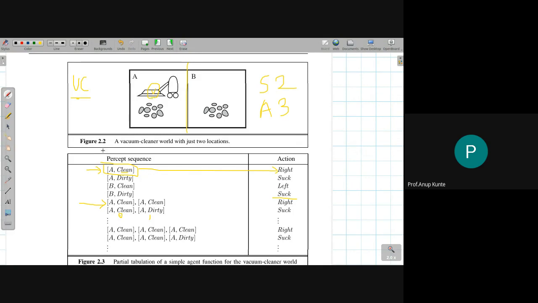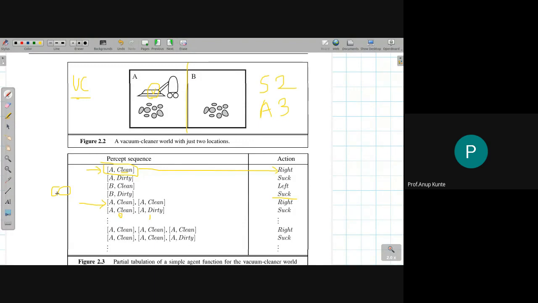world, this will be a very much infinite list. Please understand that if I try to write all the kind of percepts that the vacuum cleaner could get in its lifetime, this is going to be a very much infinite list, with only 2 sensors and 3 actions. The mapping between sensor and action, in terms of a table of percept sequence to action, is going to be an infinite table. Can I generate an infinite table? No, I can't generate an infinite table.